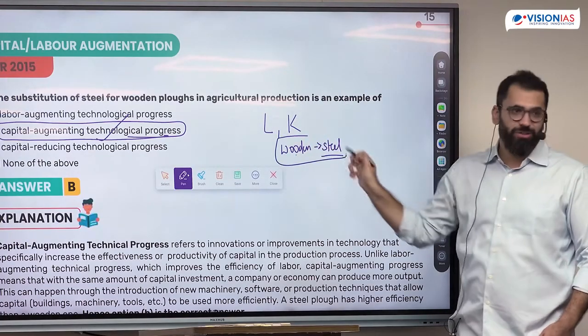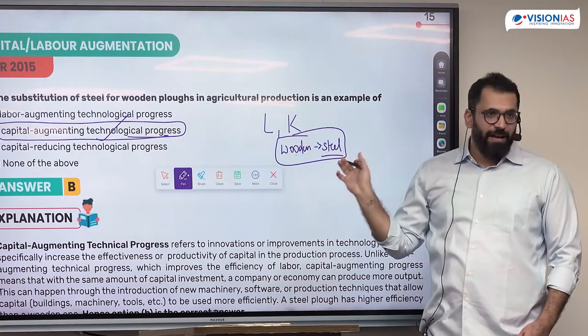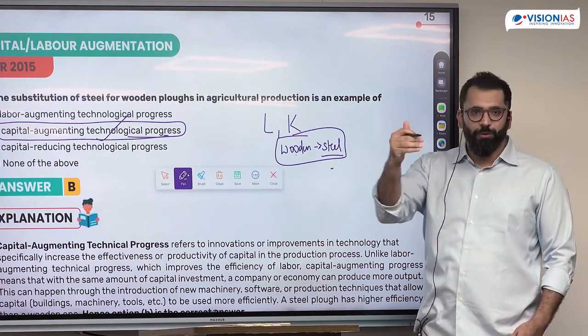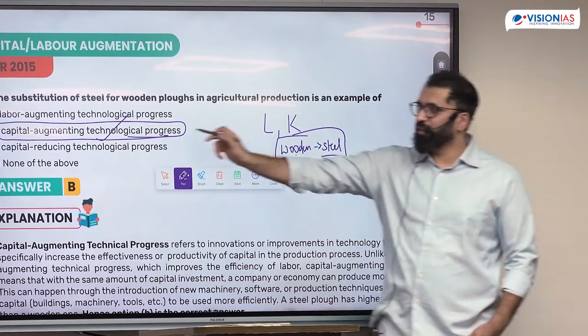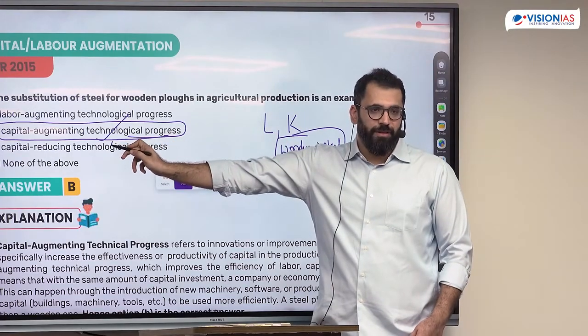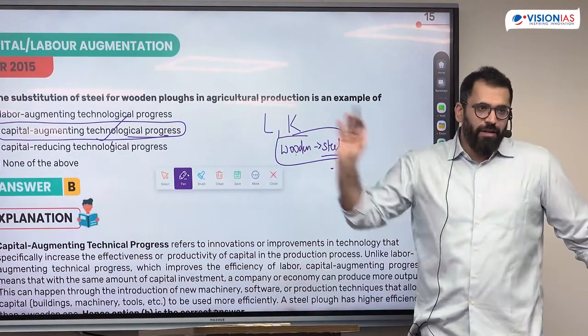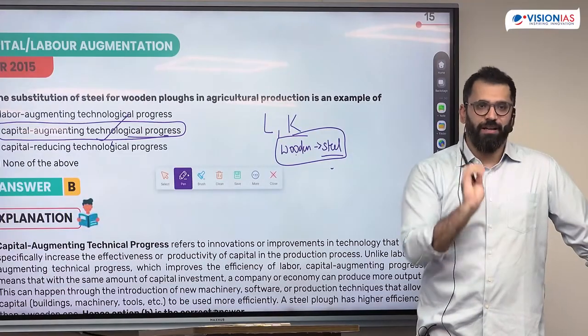Simple है कि capital में कुछ change हो रहा है. Labor better काम कर पाएगा जब capital में कुछ change हुआ है. So next time when I have to invest, my investment would go down because my efficiency is more. This is what is capital augmenting technological progress. Is this clear? You can't learn or you can't understand this from any particular book. ये on the go paper में ही दिमाग लगाना होगा.